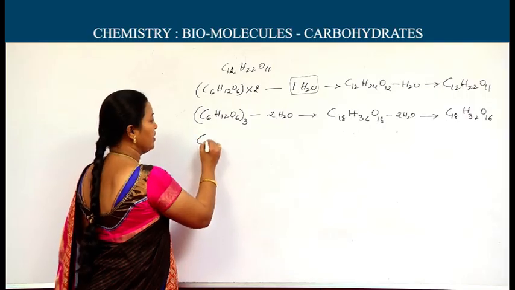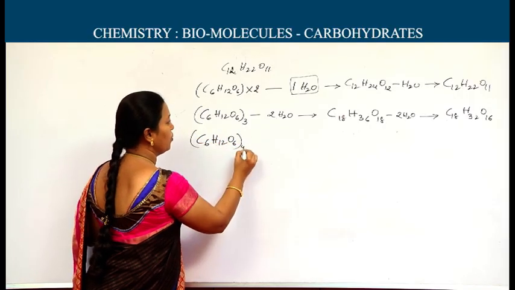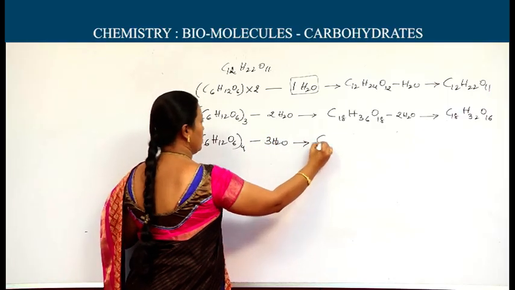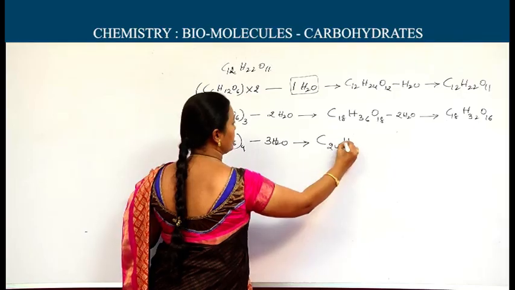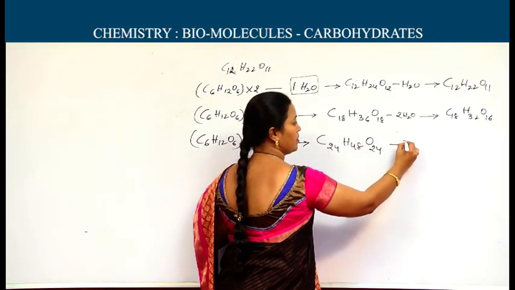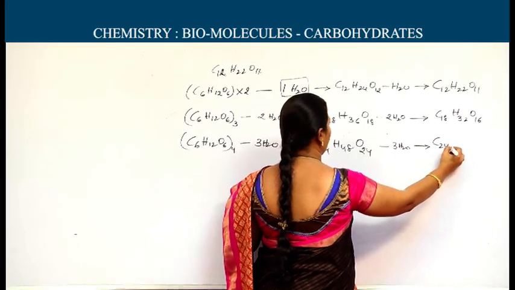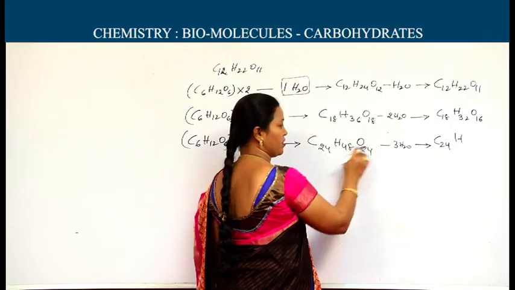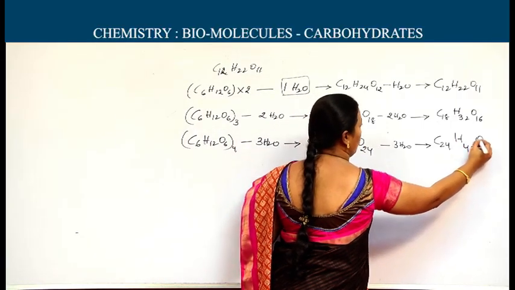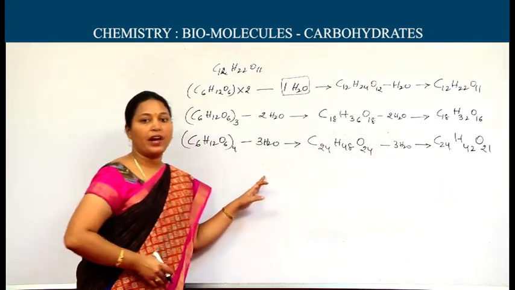For tetrasaccharide, C6H12O6 into 4 minus 3 H2O, means C24H48O24 minus 3 moles of water. We will get C24H, 3 times 2 is 6, 48 minus 6, it comes 42O21. This is how we have to write.